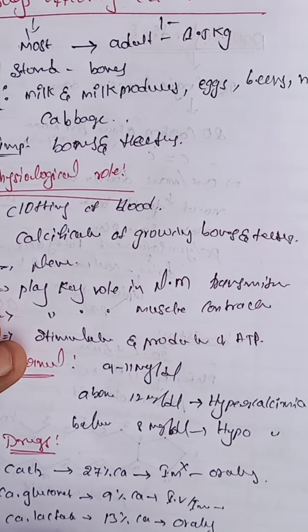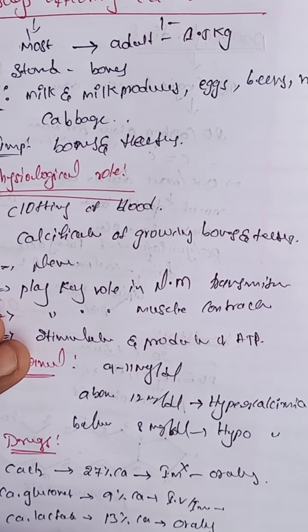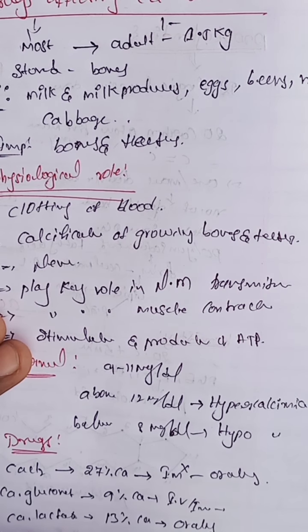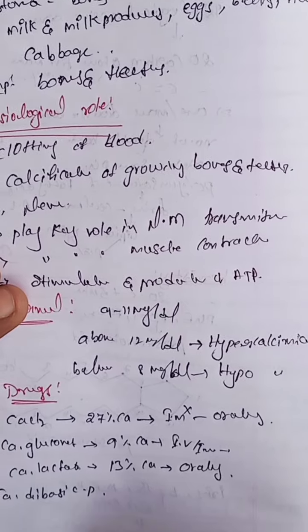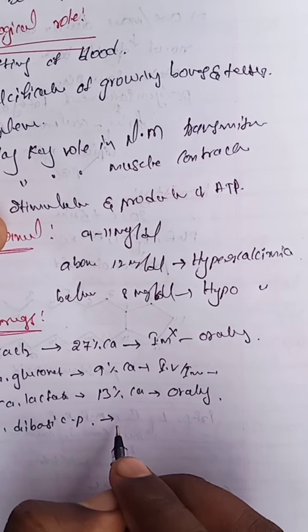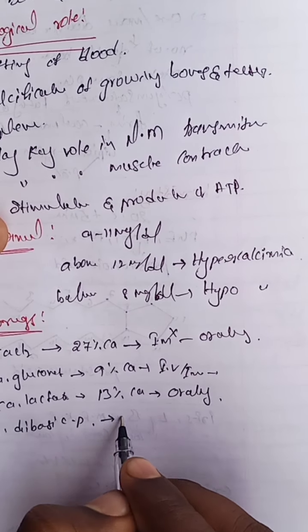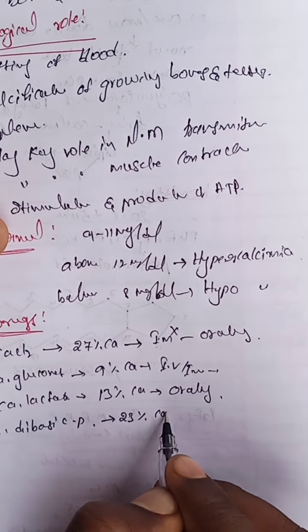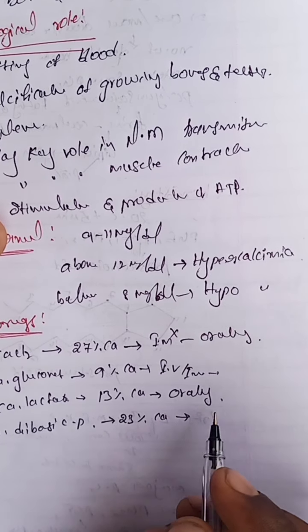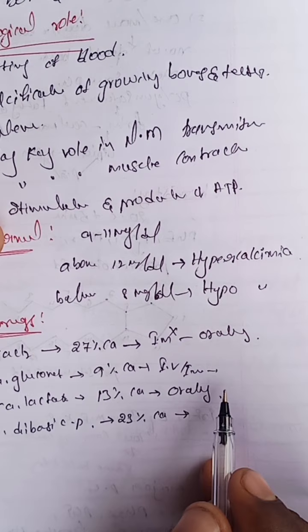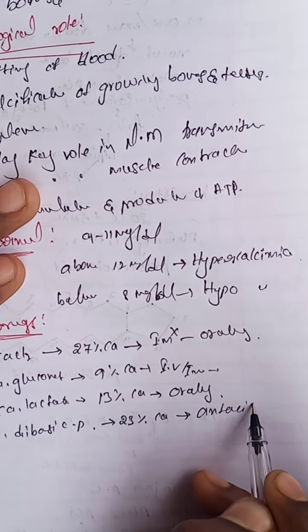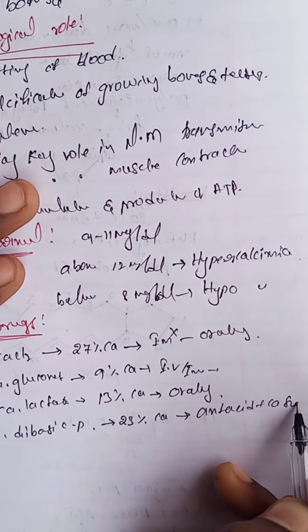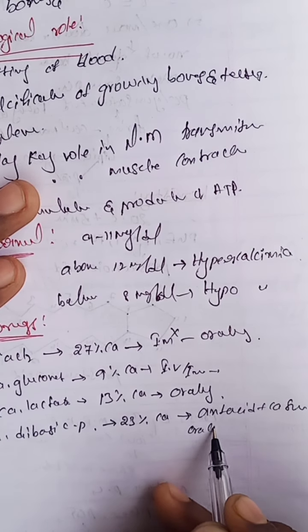And the next one, calcium dibasic phosphate. It contains 23% of calcium. It is used as an antacid and as a calcium supplement, and it is administered orally.